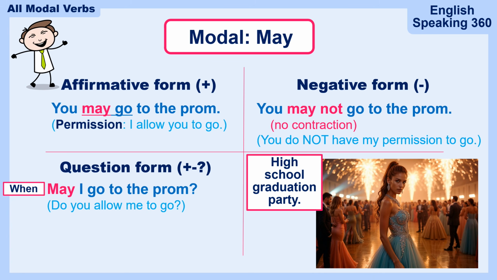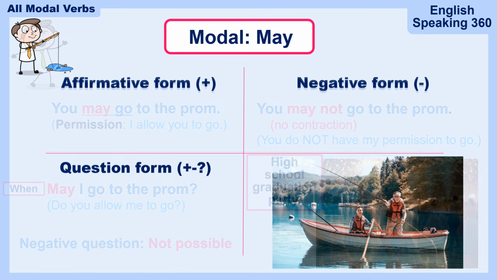The negative question, it's not possible here. You cannot say, mayn't I go to the prom? Because there is no contraction. So we do not have a negative question for may.